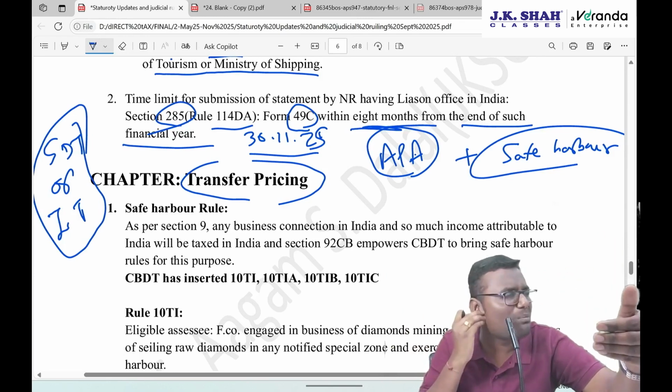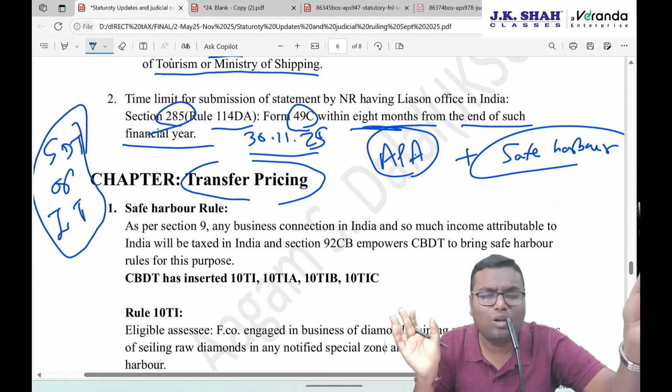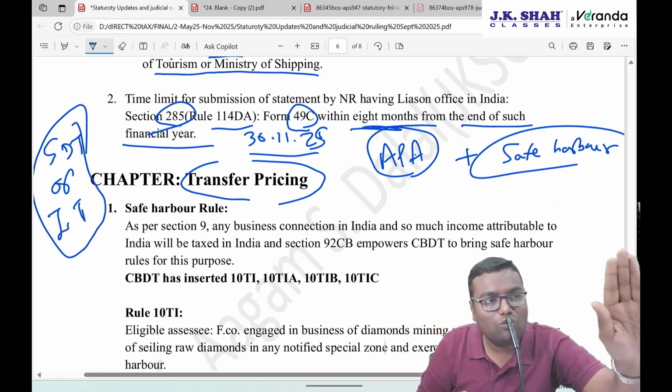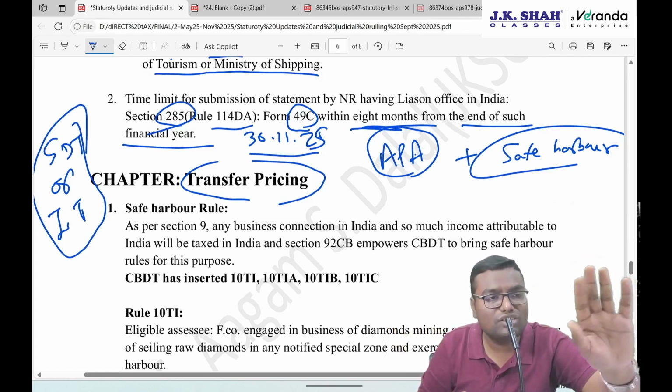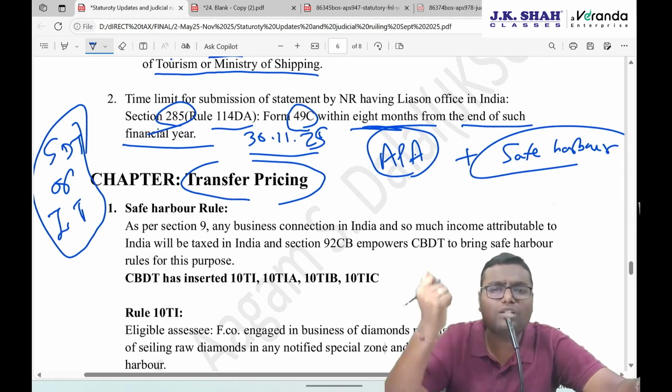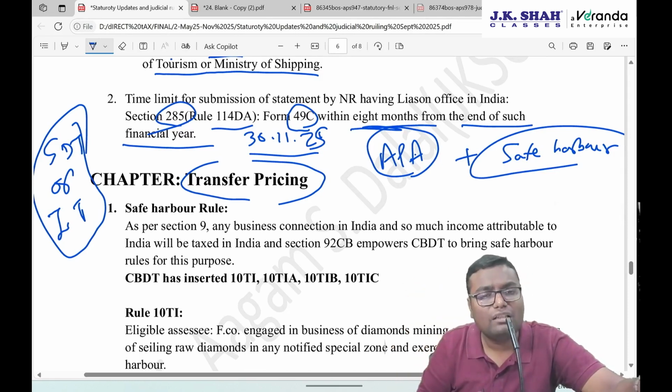You, the assessee, don't have an option to adopt the safe harbor rule as and when you want. You have to apply to the income tax authority that you want to go for safe harbor. They will check whether your business is covered by this or not. And if they are satisfied that you are squarely covered, they will give you the order that okay, you can go for safe harbor rules, and you disclose your income according to that. And then it will be deemed that no further adjustment will be done. Income tax has also accepted.